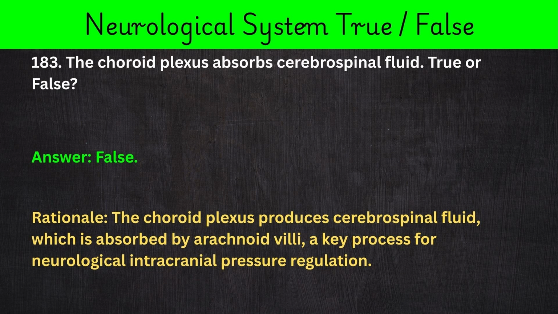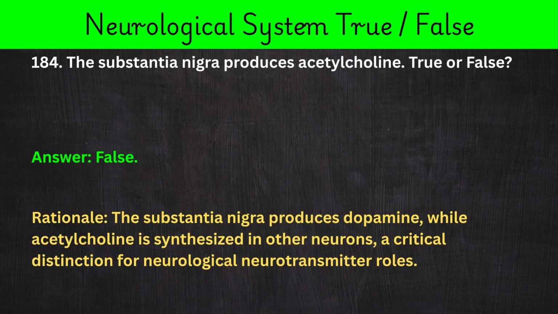183. The choroid plexus absorbs cerebrospinal fluid. True or false? Answer: false. Rationale: the choroid plexus produces cerebrospinal fluid, which is absorbed by arachnoid villi, a key process for neurological intracranial pressure regulation.